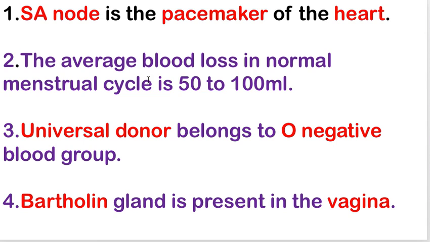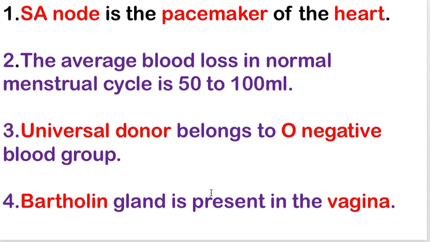Next, the average blood loss in a normal menstrual cycle is 50 to 100 ml. On average, in one menstrual cycle, 50 to 100 ml will be lost. Next one is universal donor belongs to the O negative blood group.